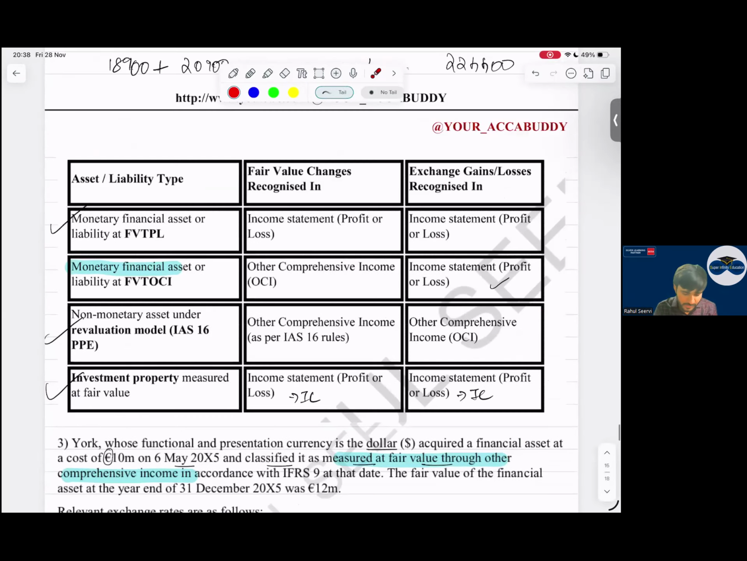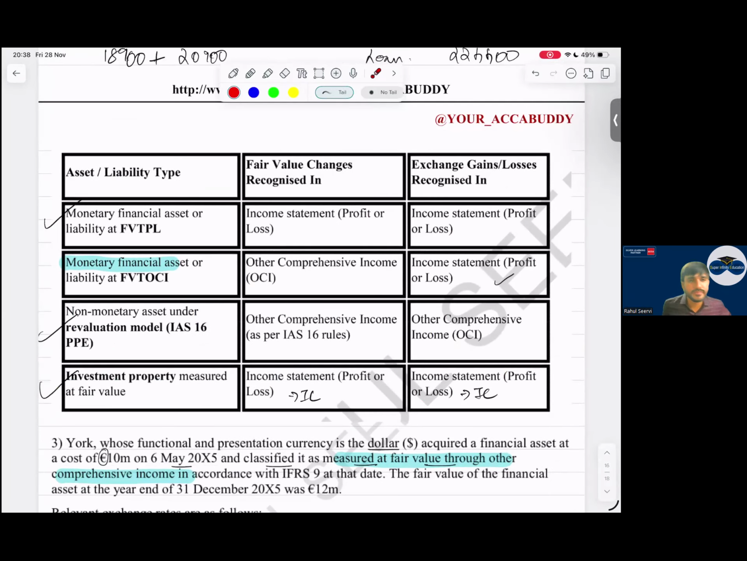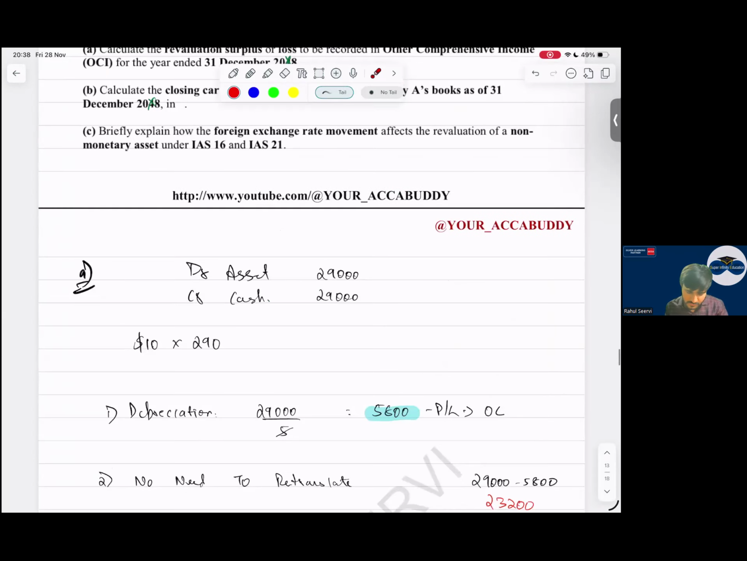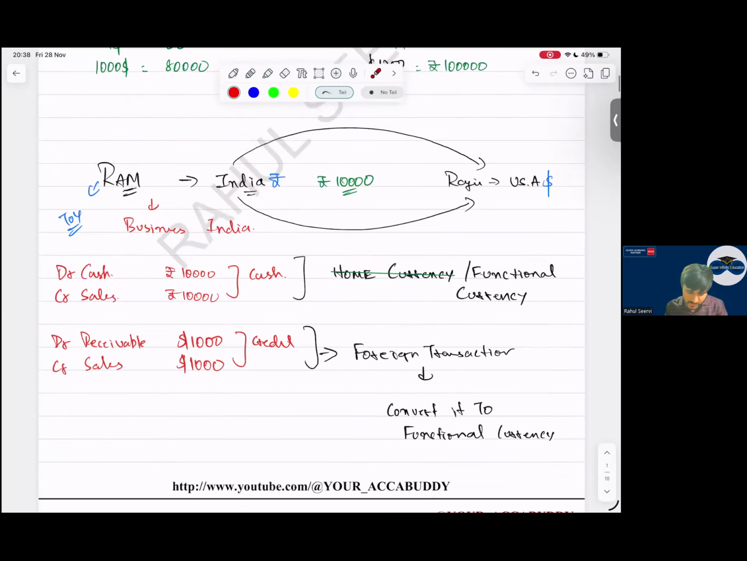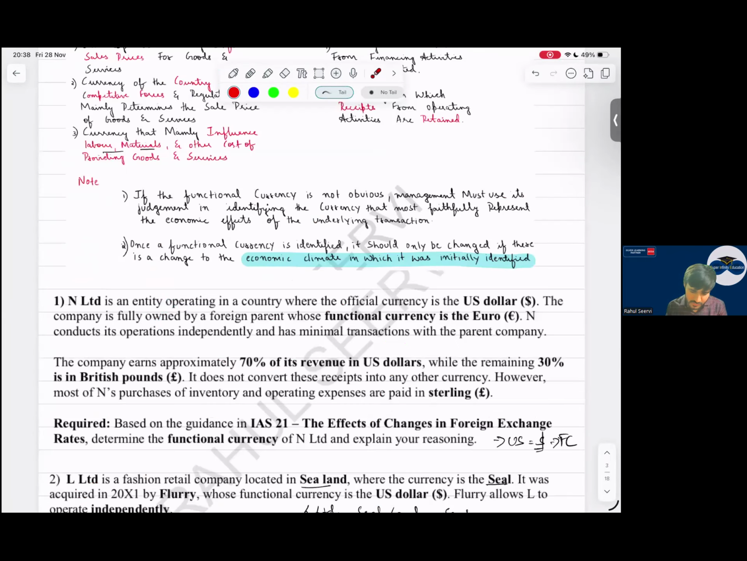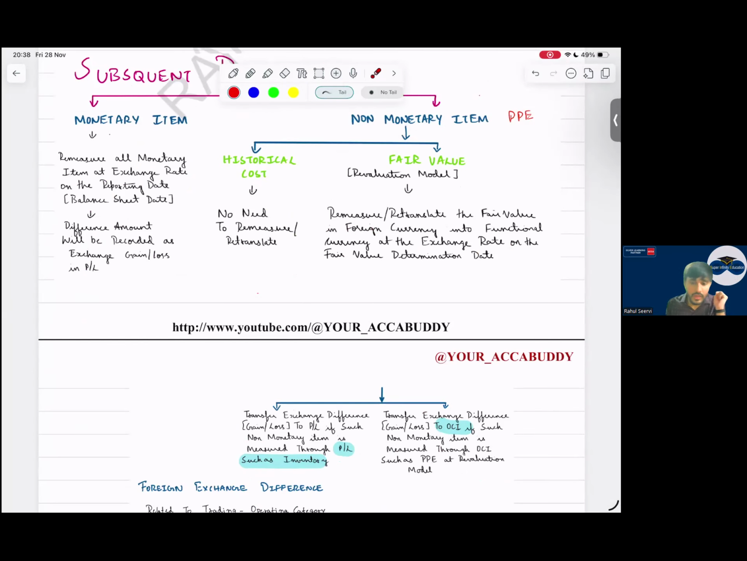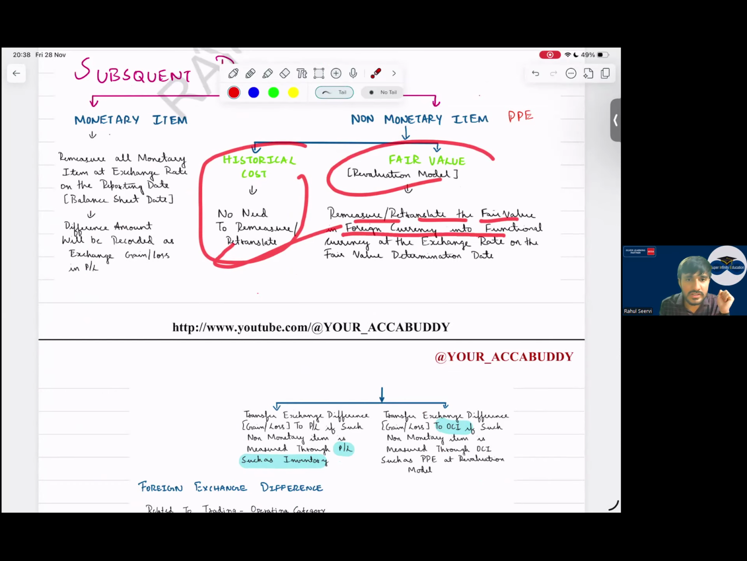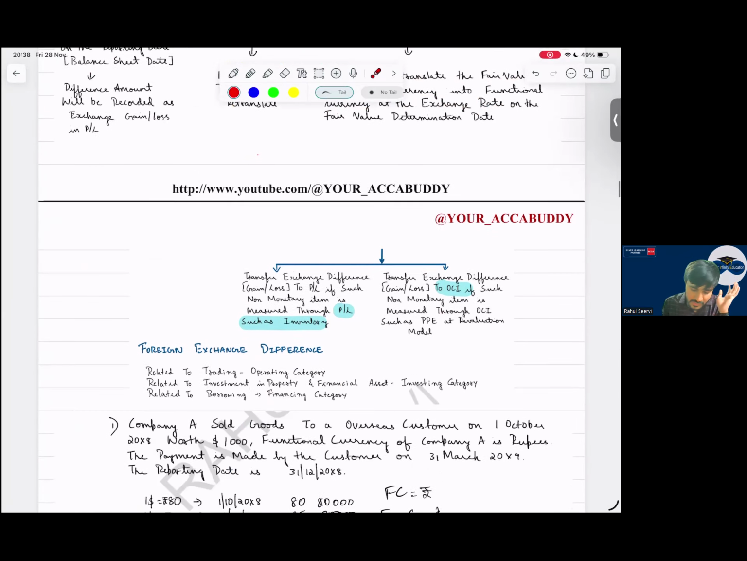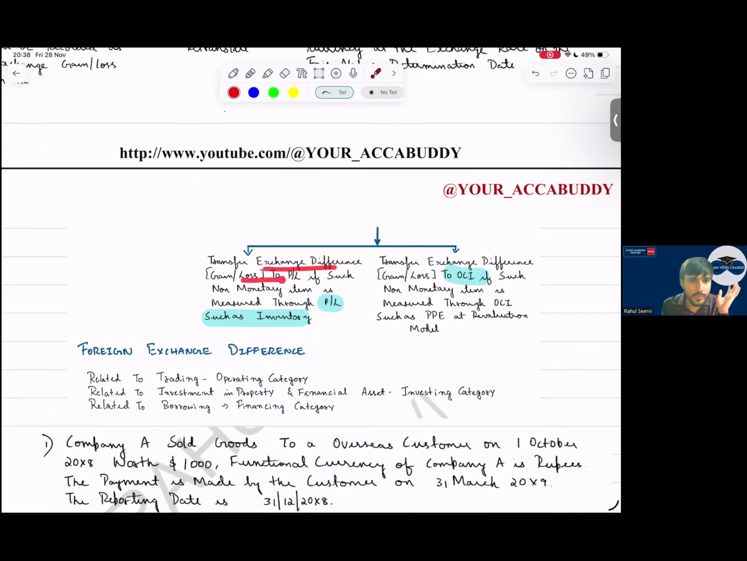Now see an important table here, which you have to remember for MCQ also. Non-monetary. Historic cost, no need to remeasure. Fair value model, remeasure, retranslate the fair value in foreign currency into functional currency at the exchange rate on the date fair value is calculated. Then, sir, transfer exchange difference, gain or loss to P&L if such non-monetary item is measured through P&L, like inventory.